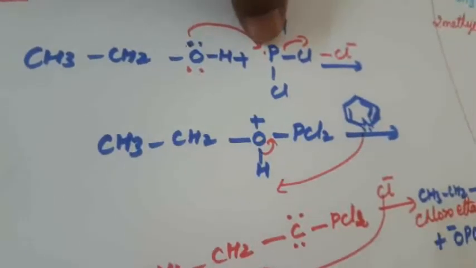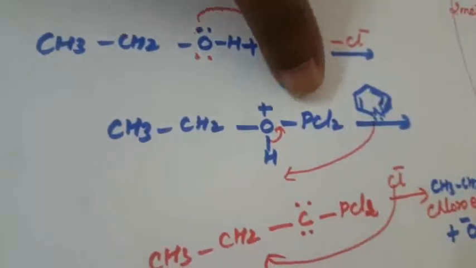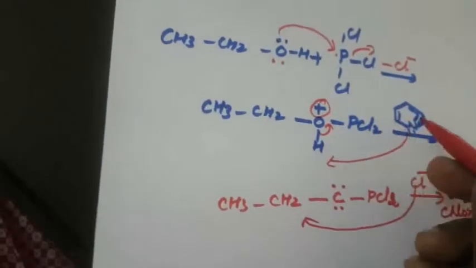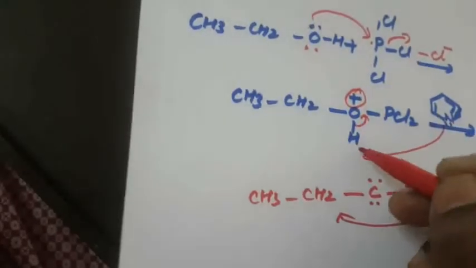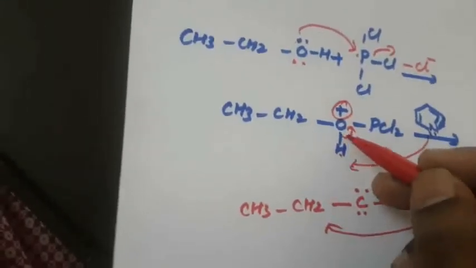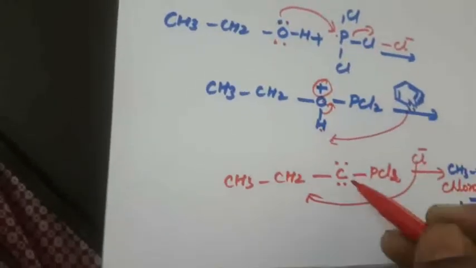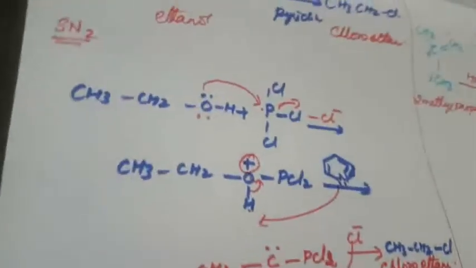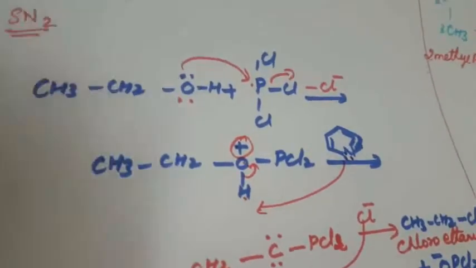So 2 electron is coming to attach to this phosphorus. The chlorine is liberated. So remaining 2 chlorine is there. So that is PCl2. This oxygen become positive charge. Again it will react with pyridine. Pyridine, the structure again here lone pair is there. It is attached to that one. So this will be going to that. Again PCl2 is still attached to that one. This is the again lone pair. Okay, so this is the SN2 mechanism. This is conversion of alcohol into alkyl halide.